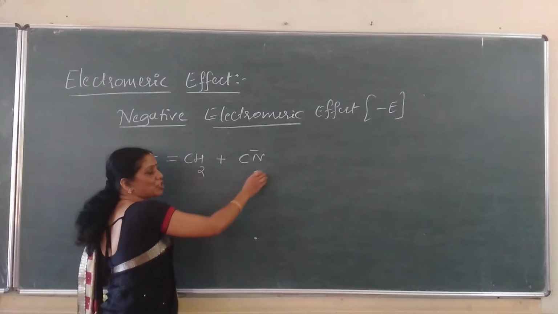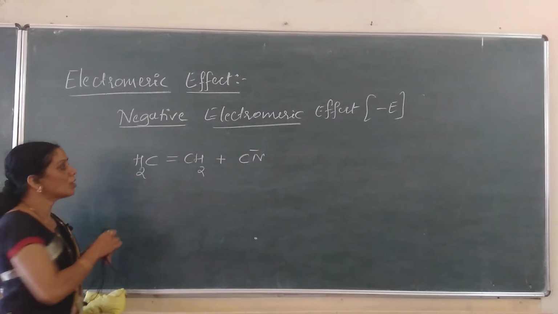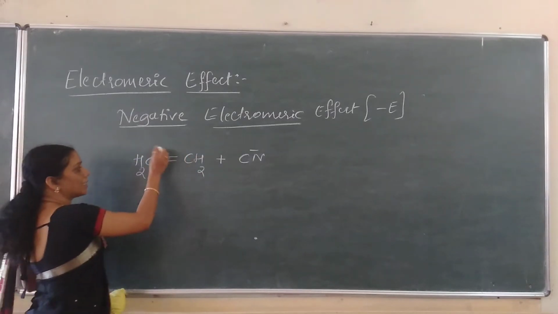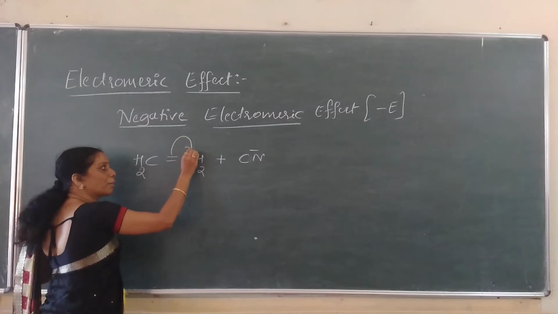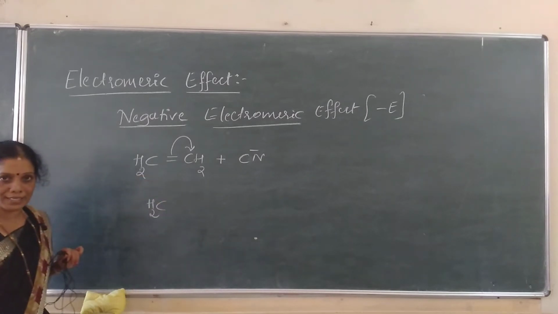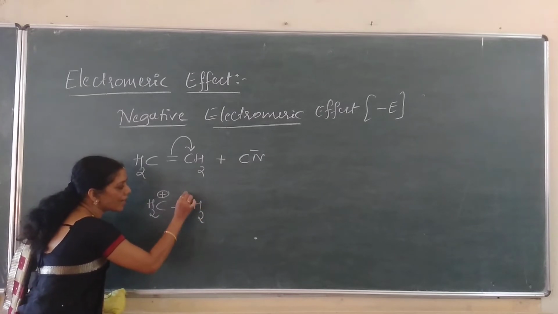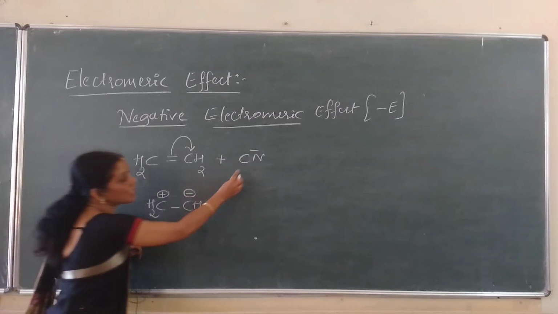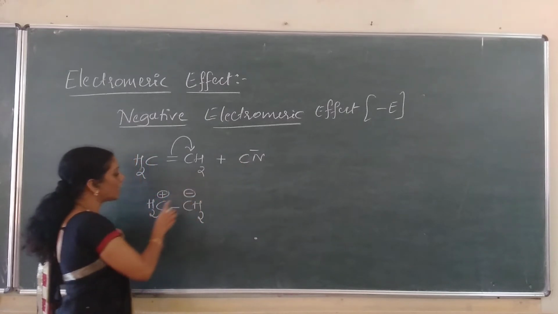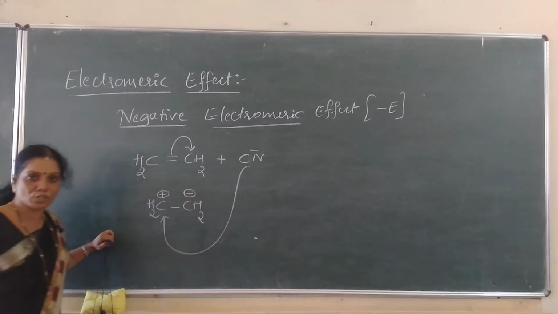Hence, under the influence of this attacking agent, what happens here? Polarity will be produced. Now, complete shift of pi electron takes place to any one of the atoms, either to this or to this. I write here, complete shift takes place to this carbon atom, which means we will get the polar ends. That is, two poles we get. CH2 becomes plus. Here it is a single bond. CH2 here is a minus. Now this is a nucleophile, an electron-rich species. It cannot attack this, isn't it? It has to attack what? Electron deficient center. Here it has to attack.